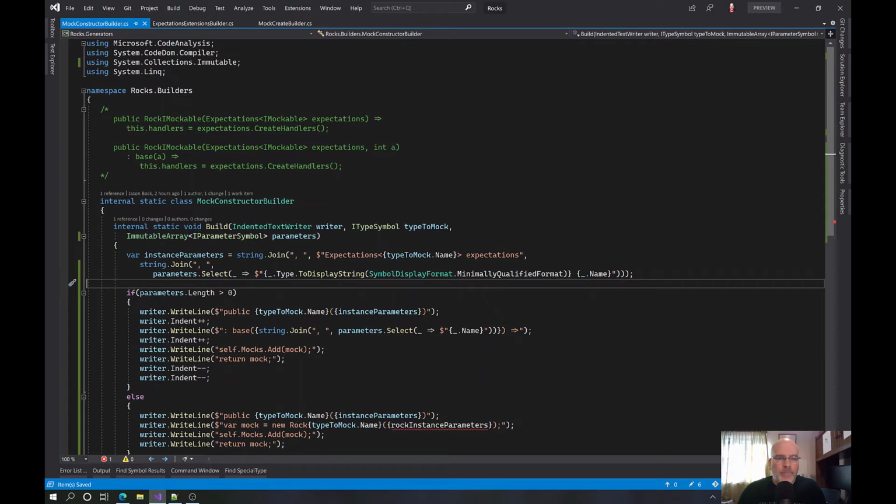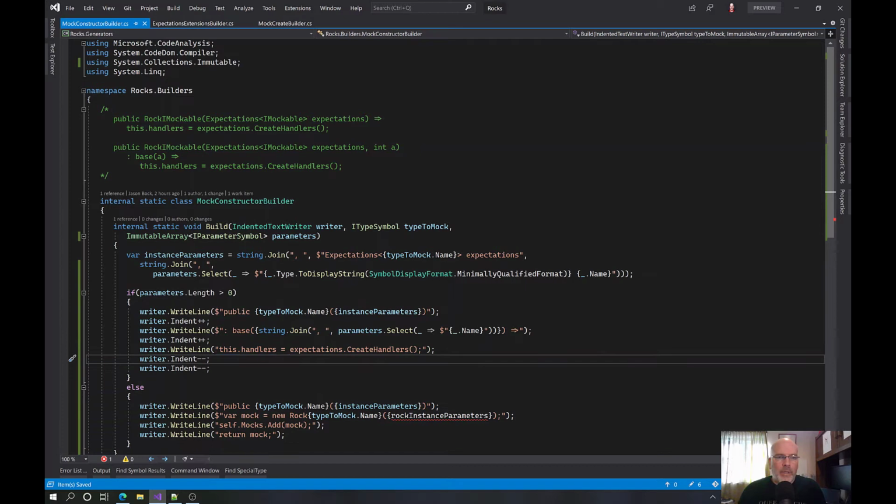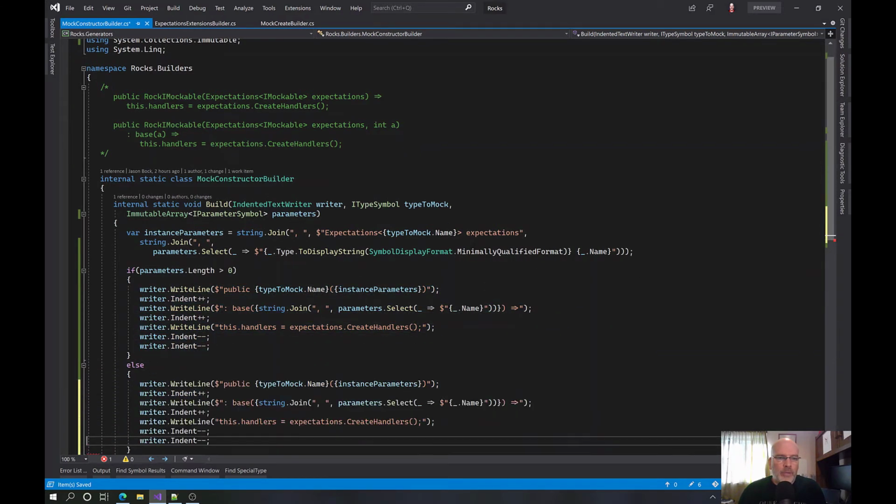Okay. And then we do the indent and we say here this dot handlers is equal to expectations dot create handlers. And Bob's your uncle. Okay, now we can do this sort of, except less.